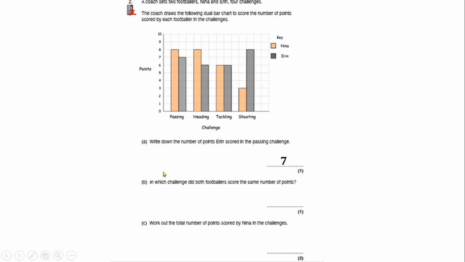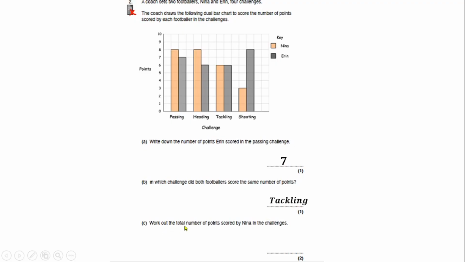Passing, rather. Sorry. Then, in which challenge did both footballers score the same number of points? So that is tackling. Nina scored 6 here, and Henry also scored 6 here. So they scored the same points. So that will be tackling.